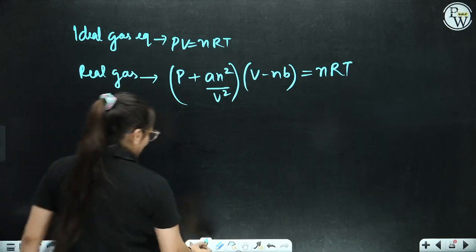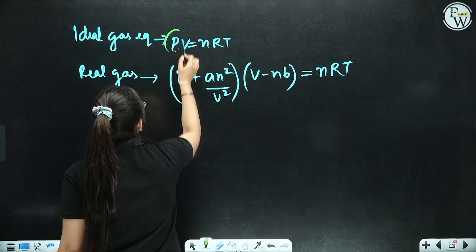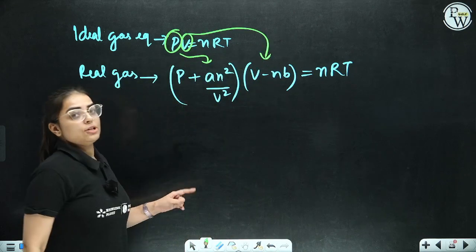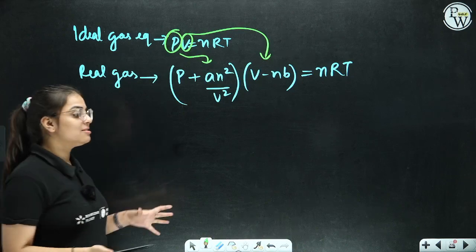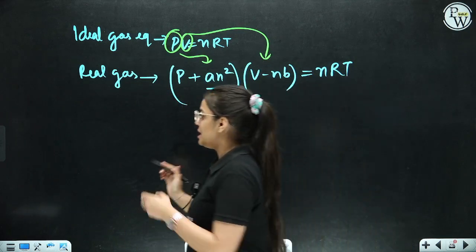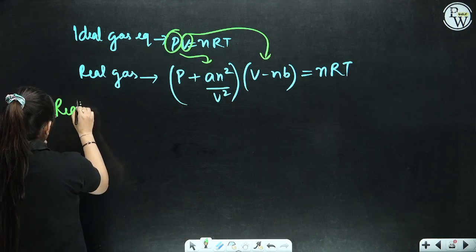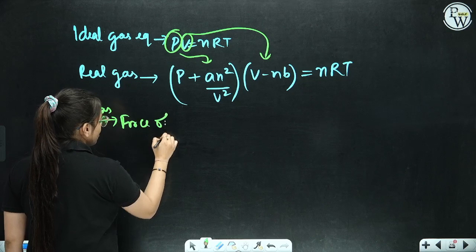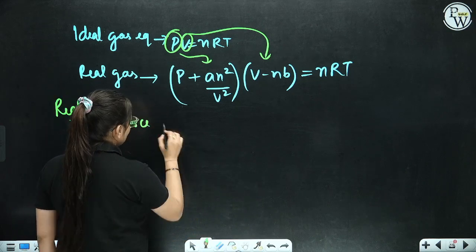Now, what is this, ma'am? Instead of pressure, we are writing this complete term, and instead of volume, we are writing this complete term. So basically, what we observe in a real gas is that there is a pressure correction term and a volume correction term. Let's understand it. They say in reality, there are forces of repulsion between molecules.